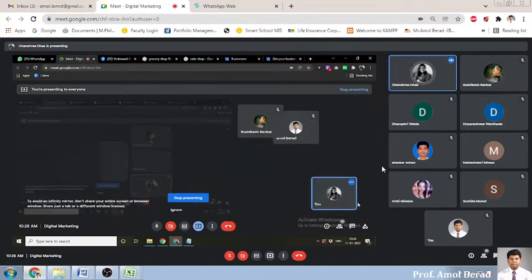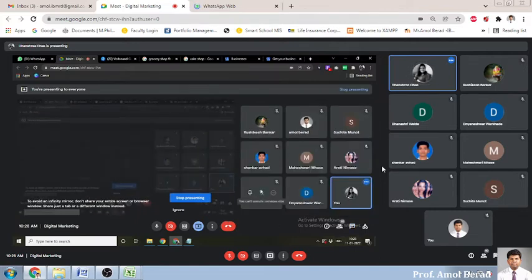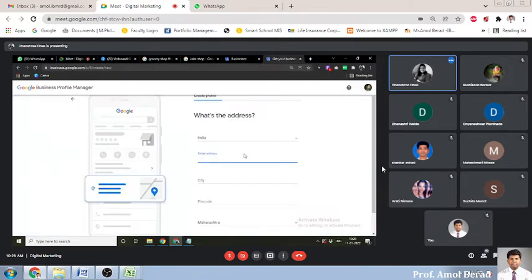Don't send a Google link, you can tell orally. Tell your address orally. Sonai, Taluka Newasa, District Ahmednagar.